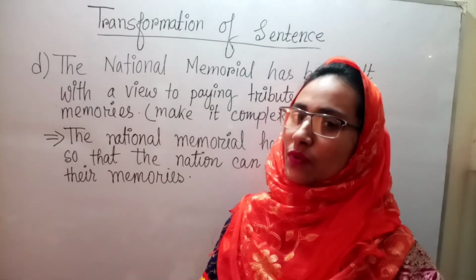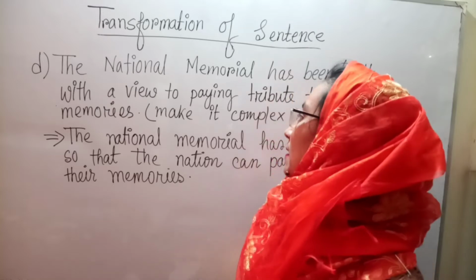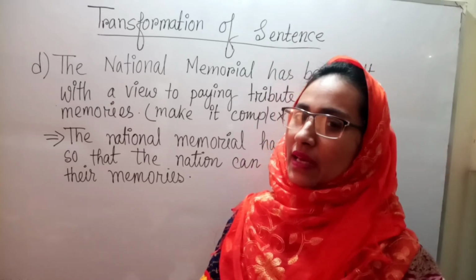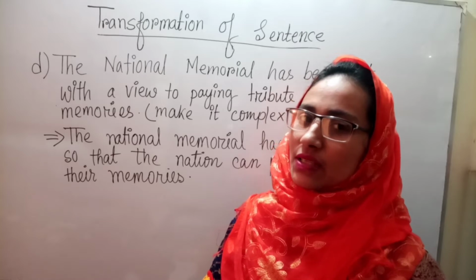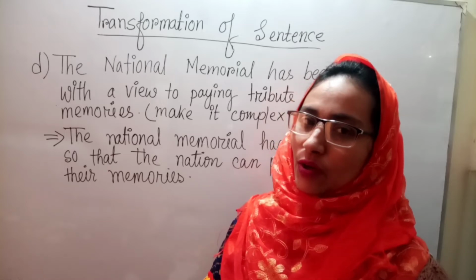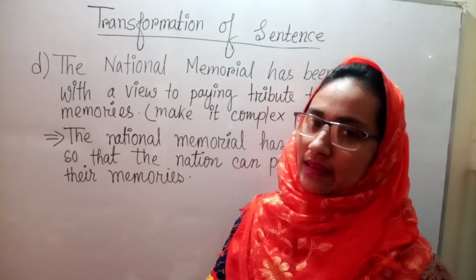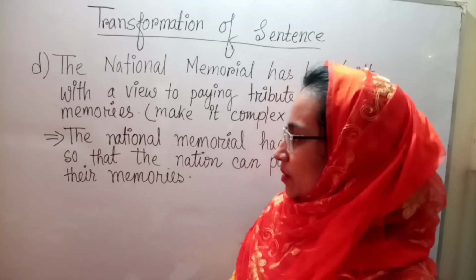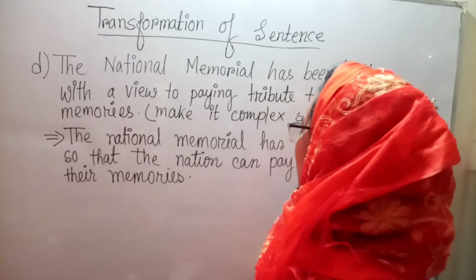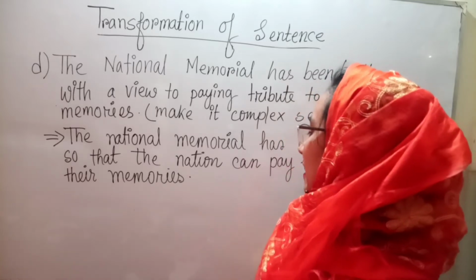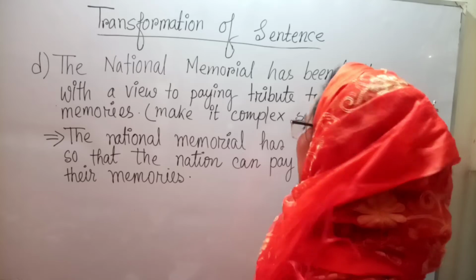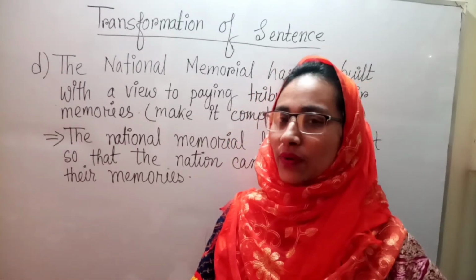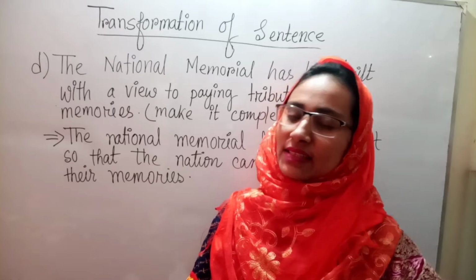So in this way we can make a simple sentence complex, and if we want to make it a compound sentence, we need to add and, but, or. By this conjunction we can make it a compound sentence. Then the sentence will be like this: The national memorial has been built and the nation can pay tribute to their memories. So in this way we can make it complex and compound.